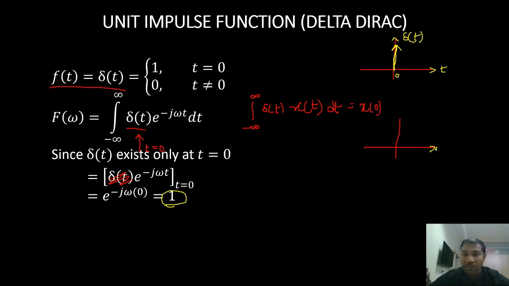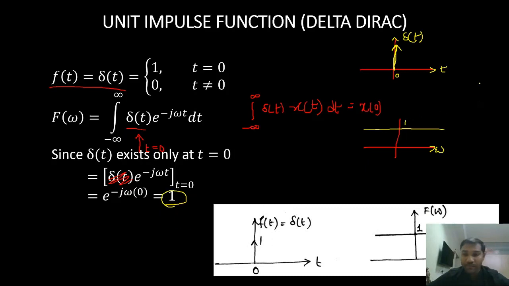Whatever the value of omega is, the Fourier transform of del of t will be equal to 1. It is a constant signal. This is my impulse function, and this is the Fourier transform of the impulse function.